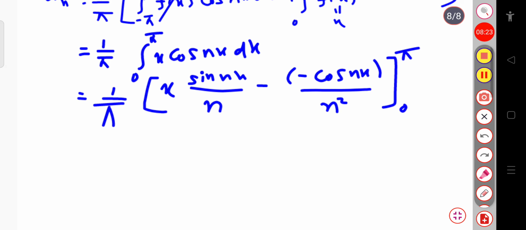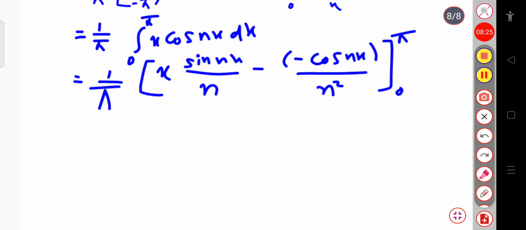Now if I substitute the value, this will be simply, if I take common n square, 1 by pi into n square. If I put the value of pi in place of x in sin nx, that is x value is pi, so this will be sin n pi, that is 0. And again if I put the lower limit, that is sin n into 0, that is sin 0, is also 0. So basically we can say that this term goes to 0.